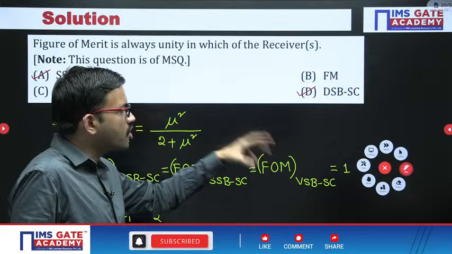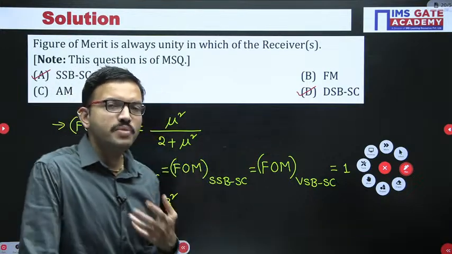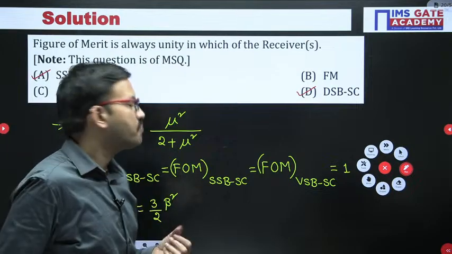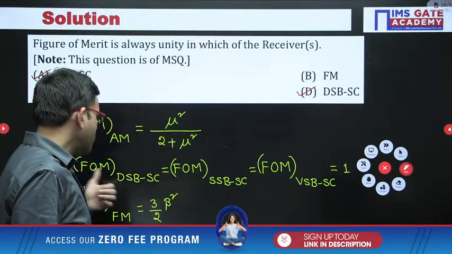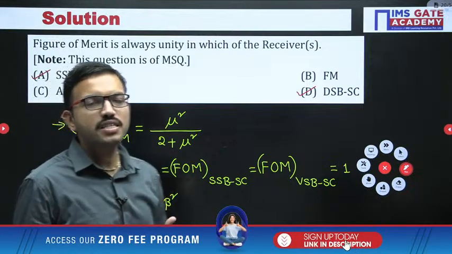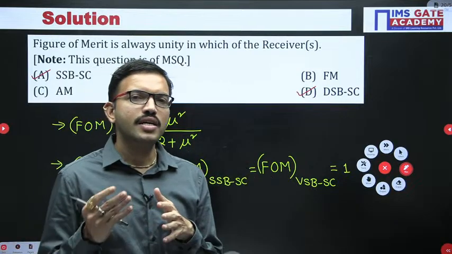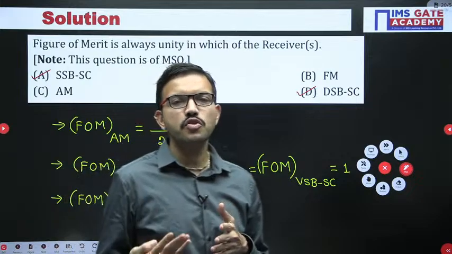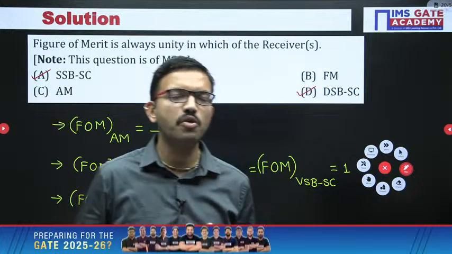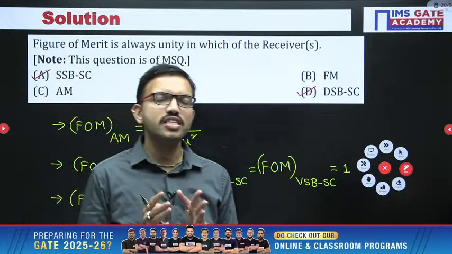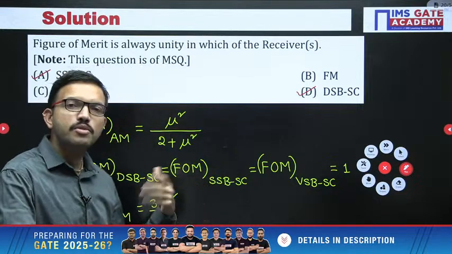So that is the reason among all the receivers, if you want to select any one receiver, you will be choosing the best receiver. Definitely wideband FM is the best, because when you are doing the figure of merit, you are taking the ratio of output SNR divided by the input SNR with respect to the receiver. Even though the noise part has been included, here we are doing the modulation in terms of frequency. Whenever you are using modulation in terms of frequency, we are able to eliminate, or we can say minimize, the noise effect.